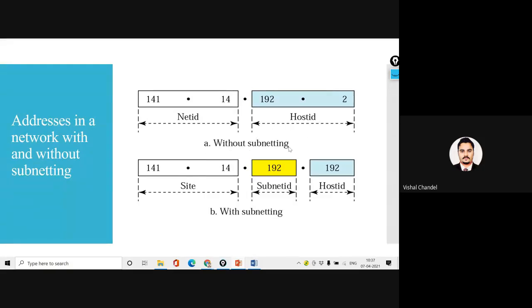Okay, so without subnet, you can just consider the net ID is 141.14 and the host ID was 19.0. It was a class B type of IP address. But now with the subnetting, we are just going to define the subnet by the subnet address 192 and the host ID is going to be defined by 192. So the same example I am going to mention in the IP address which I have written into the chat box.